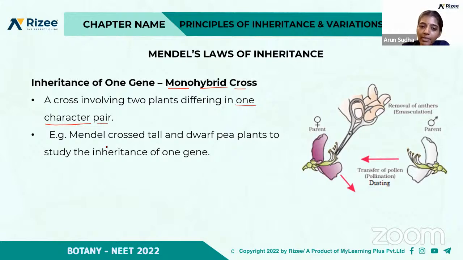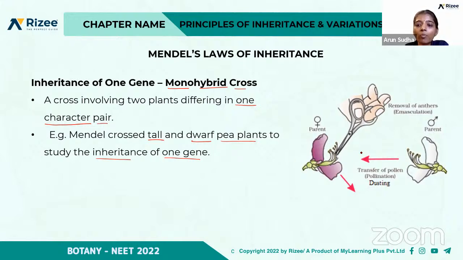For example, Mendel crossed tall and dwarf pea plants to study the inheritance of 1 gene, studying only the height. This is the female parent with removal of the anther, and from the male parent the pollen is transferred to the female.